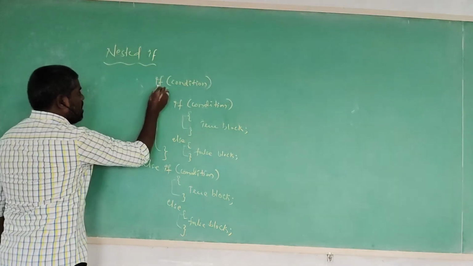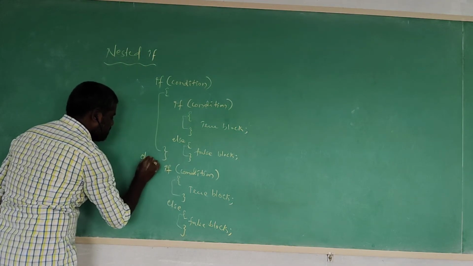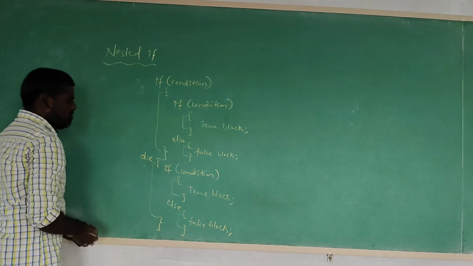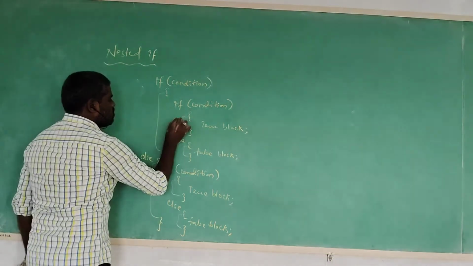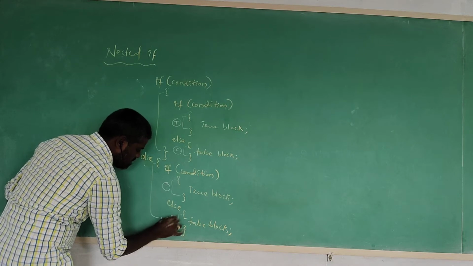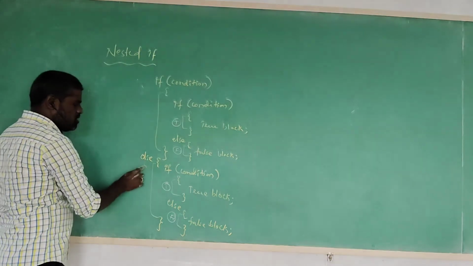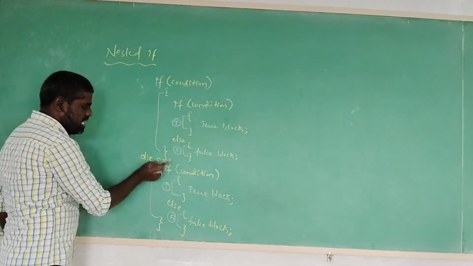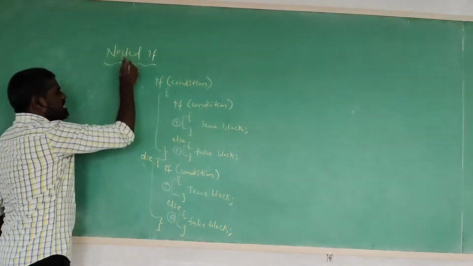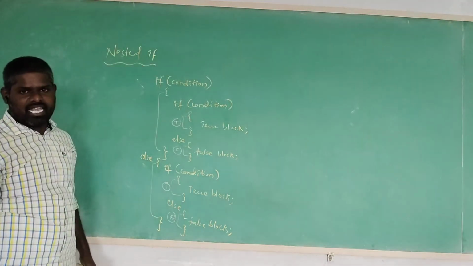Then this one is the outer if true condition, and this one is the outer if else. This is the true block, this one is the false block, this one is the true block, this one is the false block. Then if the condition is not satisfied, it executes the else block. In that else also an if statement is there. One if statement is followed by another if statement, that we are calling nested if.